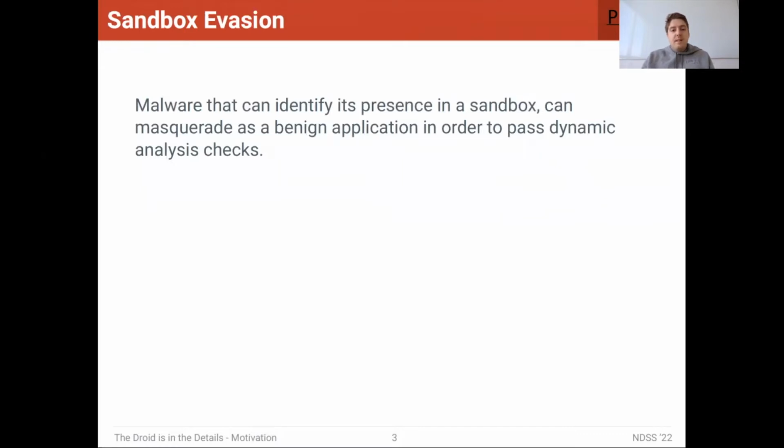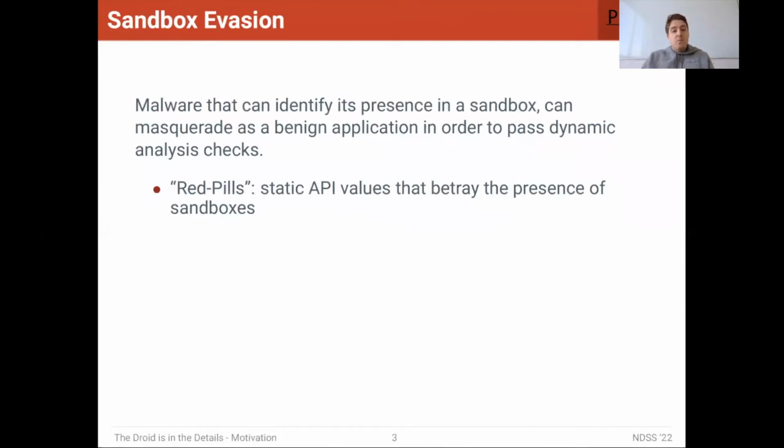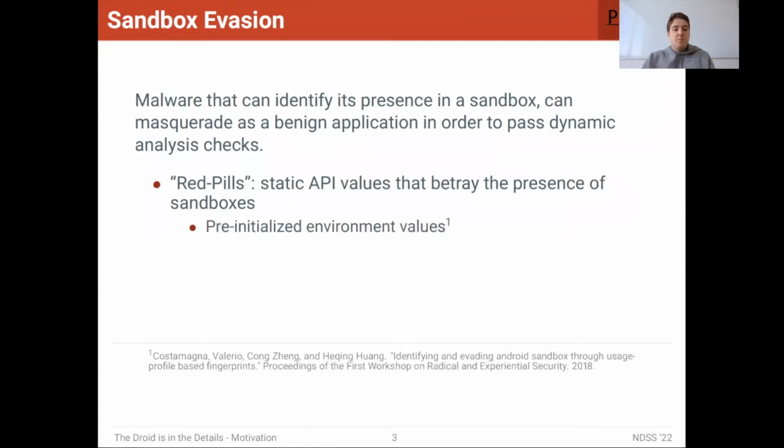Well, any malware that can identify its presence in a sandbox can masquerade as a benign application in order to pass dynamic analysis checks. Now, prior work has looked into so-called red pills, which are static API values that betray the presence of sandboxes. Some examples of these are pre-initialized environment values. So, for example, contact books that are full of predetermined names and numbers, as well as static IMEI values that are the same for any instance of a particular sandbox.